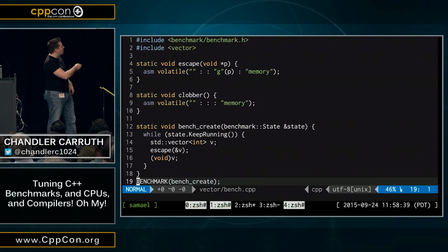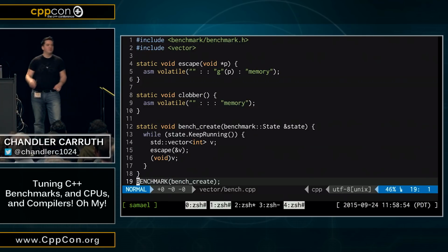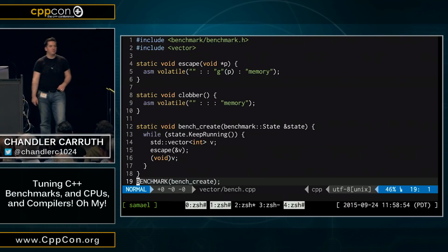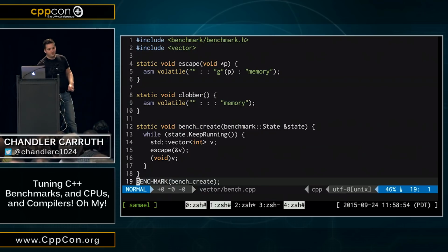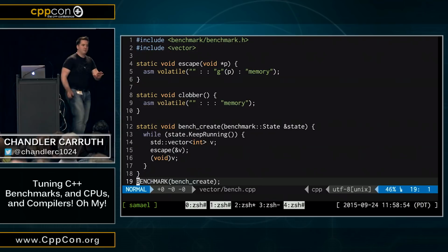If I delete this, though, then the optimizer gets to say, well, actually, this vector down here isn't in memory. It's somewhere else. It can't be clobbered. Make sense? I see. So it's the fact that it's clobbering registers that is important there, and because it's in the register file. It's not clobbering registers, okay?